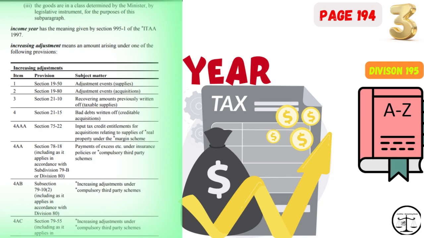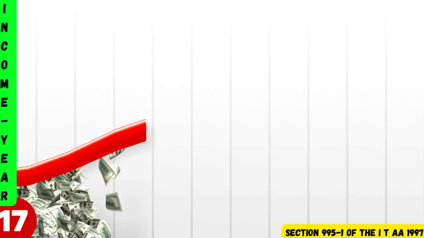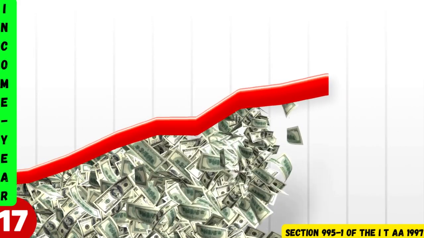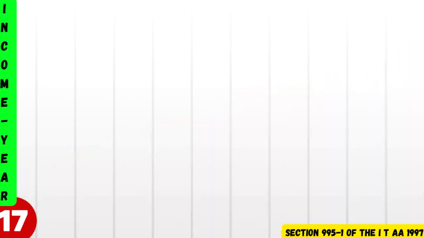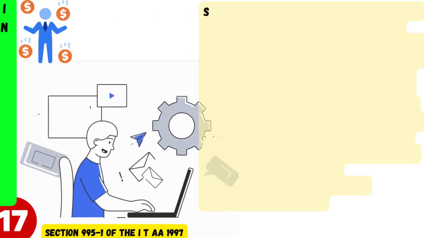Now, we will explain words on page number 194 of Division 195 of GST Act Volume 2. This is section 3 of this video, for dictionary. Please find words on screen. 17. Income year. 18. Increasing adjustment. Word number 17. Income year has the meaning given by section 995-1 of the ITAA 1997.